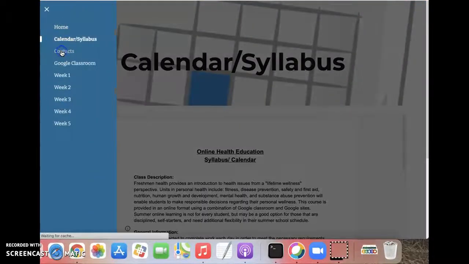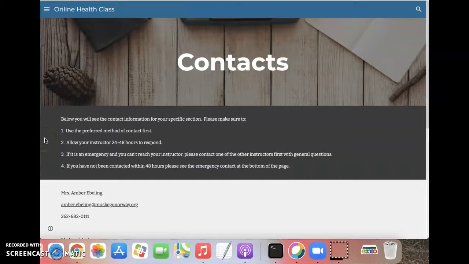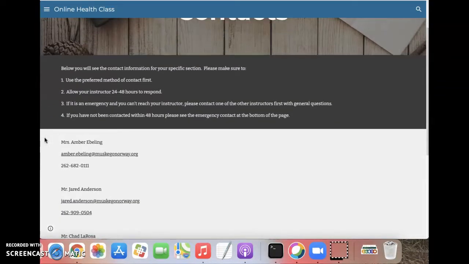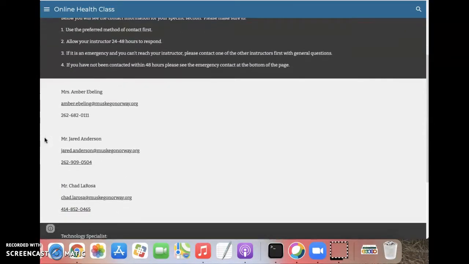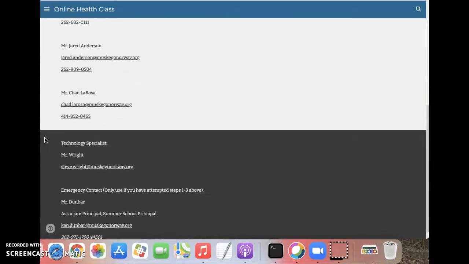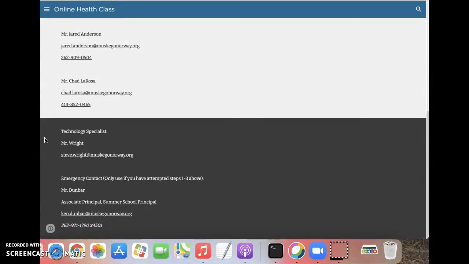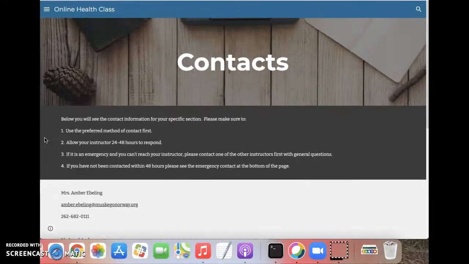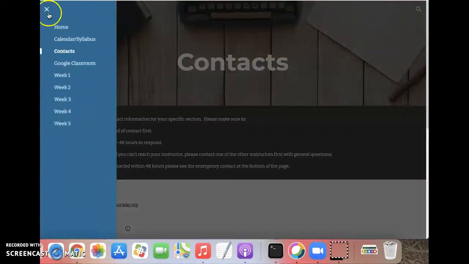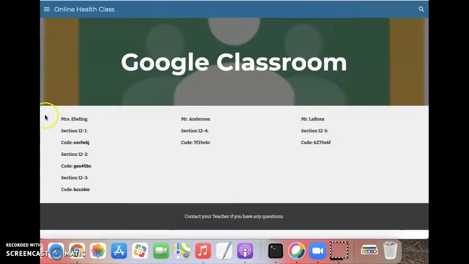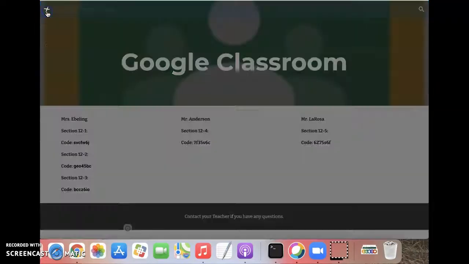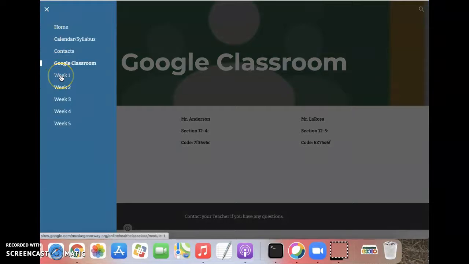Next up, contact information. This is where you can find your teacher's contact information if they have not emailed you already, as well as the technology specialist and the principal information. Next up, Google Classroom. This is where you can find your section and your Google Classroom codes. And then we are heading into the different weeks 1, 2, 3, 4, and 5.